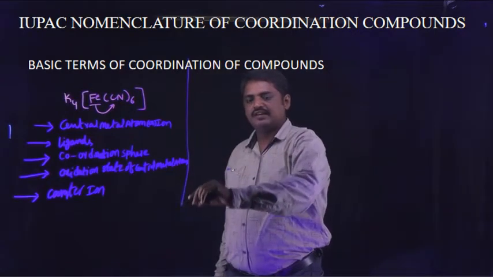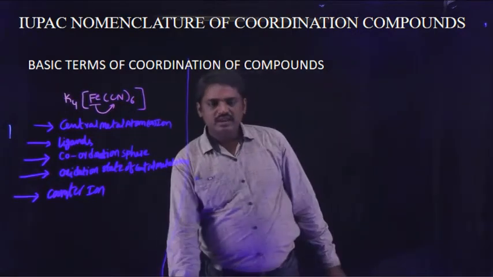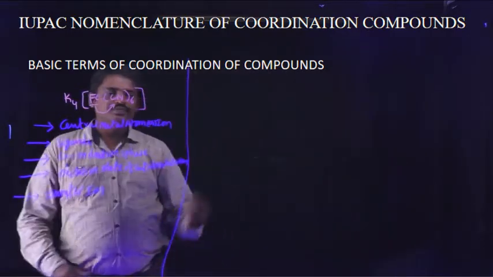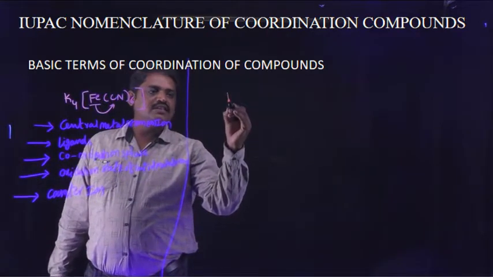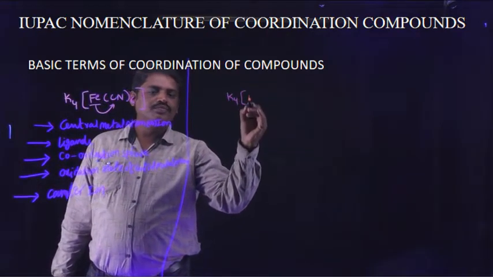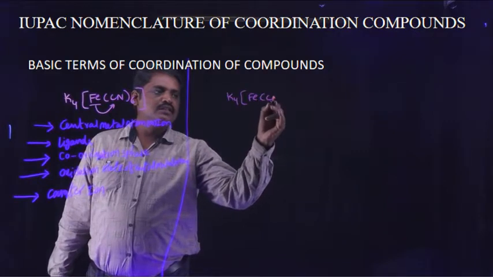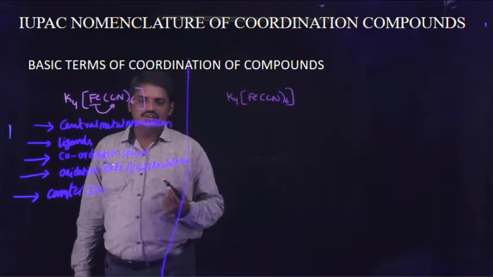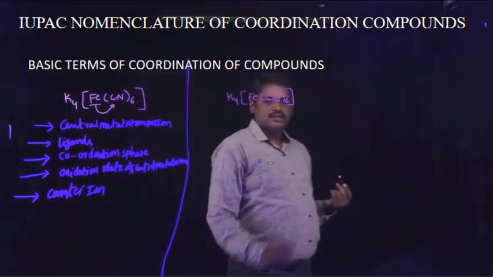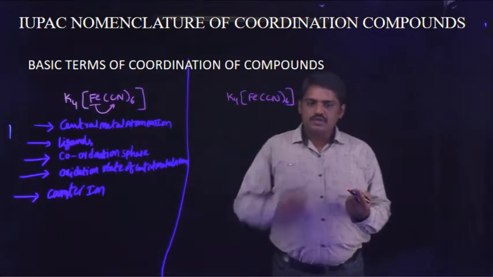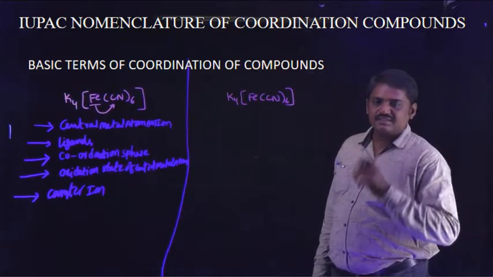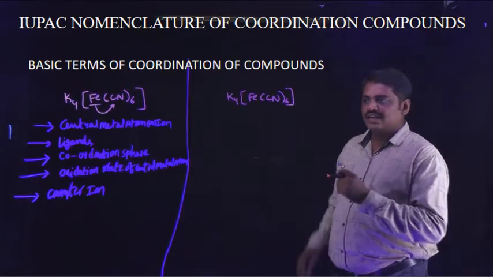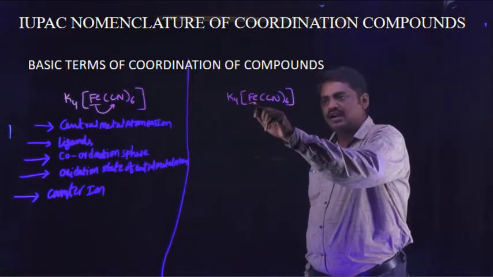In this example, K4[Fe(CN)6], this is one of the coordination compounds. To identify the central metal atom in this compound, the central metal atom is iron.